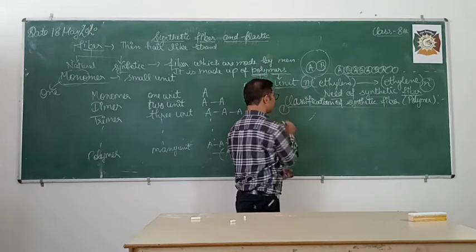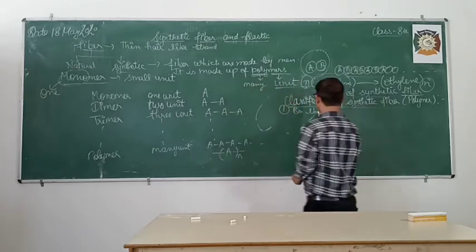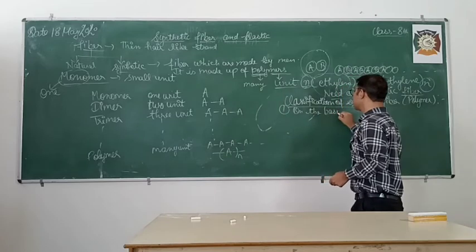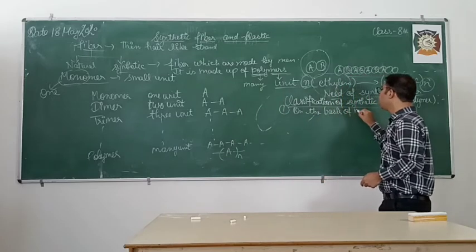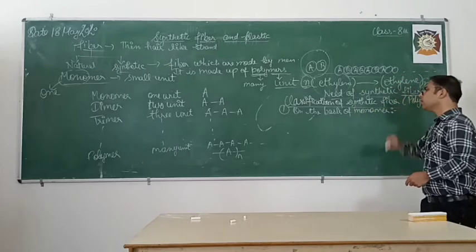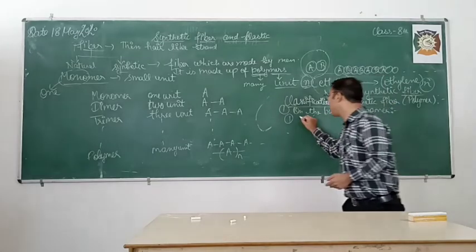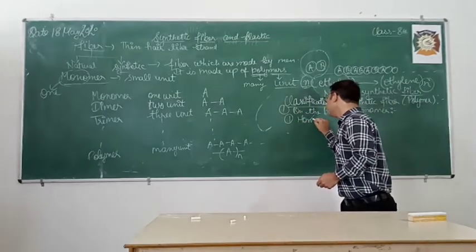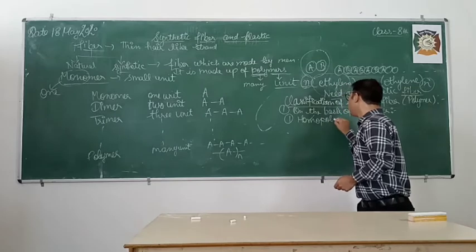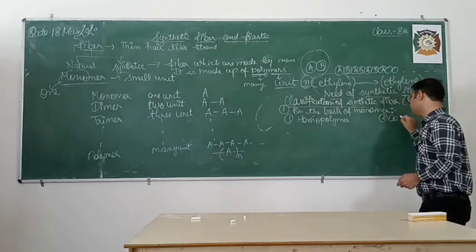Now the very first way is on the basis of monomer. Understand? So what is this? On the basis of monomer, polymer is divided into homopolymer and copolymer.